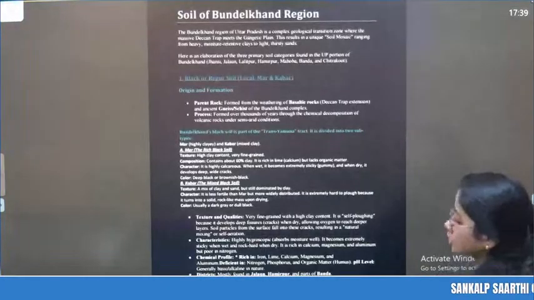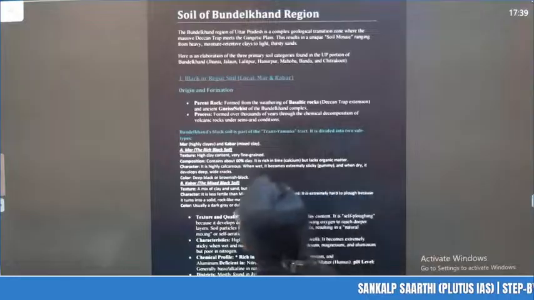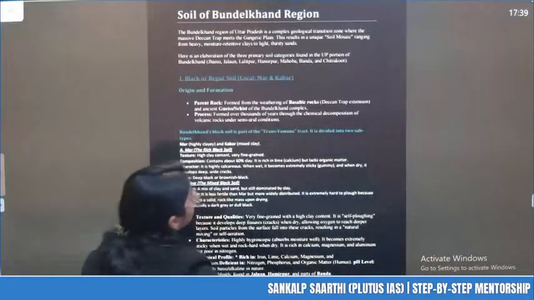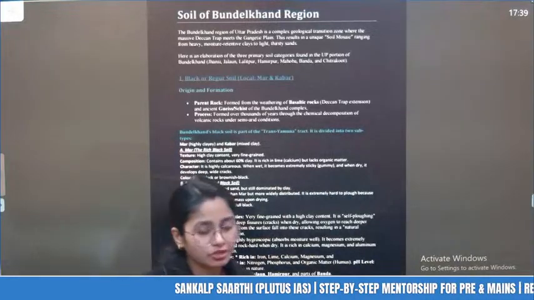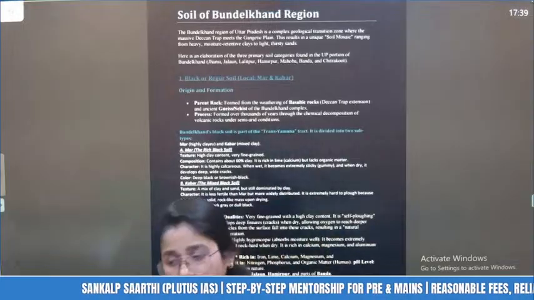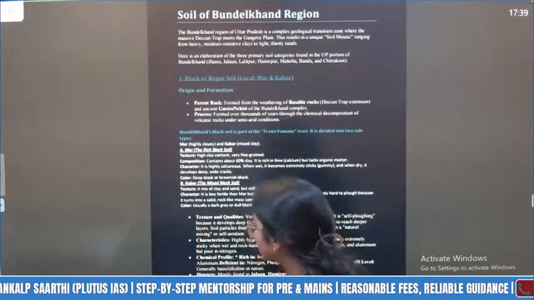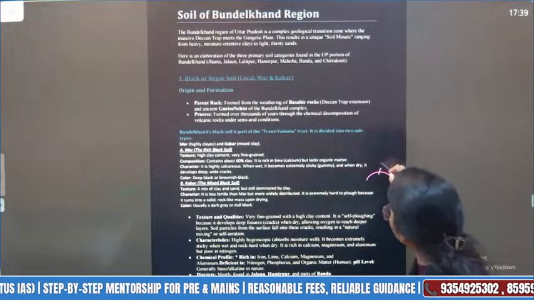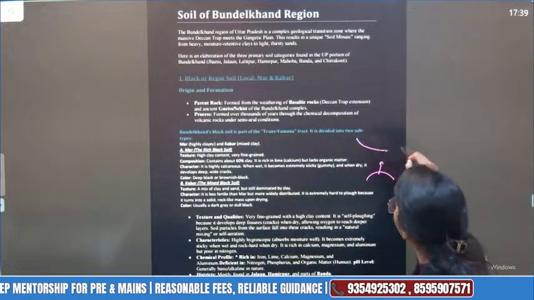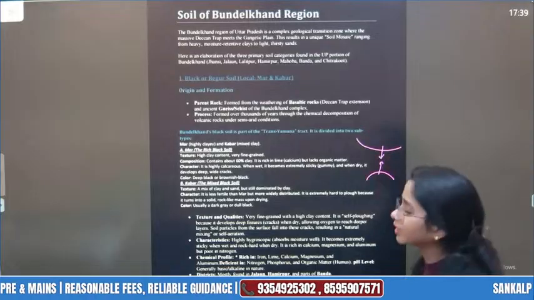Okay. So the Bundelkhand region of Uttar Pradesh is a complex geological transition zone. Why is it a geological transition region? Because if we talk about the Bundelkhand region, the region of MP, its plateau region ends here, and then the Ganga-Yamuna plains region also ends here, right?